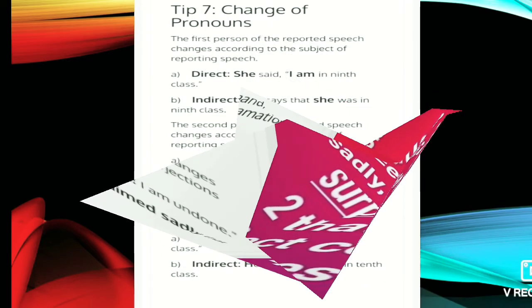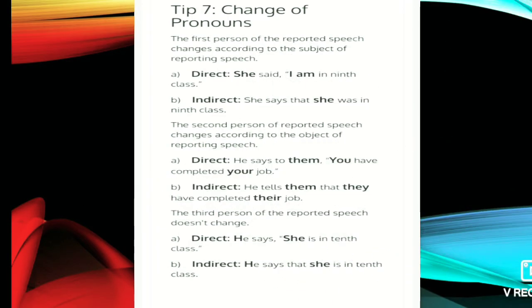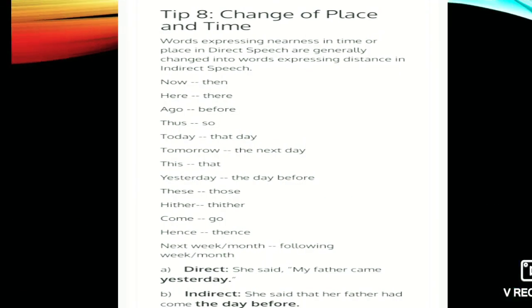And the seventh is the pronoun, meaning the persons that we have already discussed. The first person changes according to the subject, the second person according to the object, and the third person has no change. And in the eighth, the words are given. So students, you have to note down in your copy and remember this. Just now will change into then, here will be changed into there.